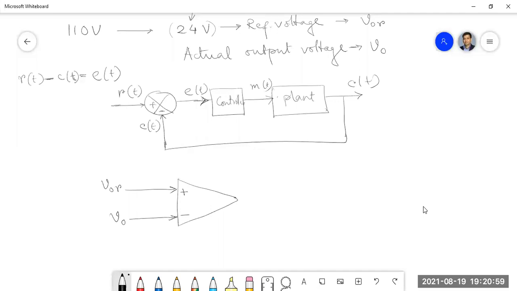This will generate your error signal, and this error signal I will then send to some comparator.